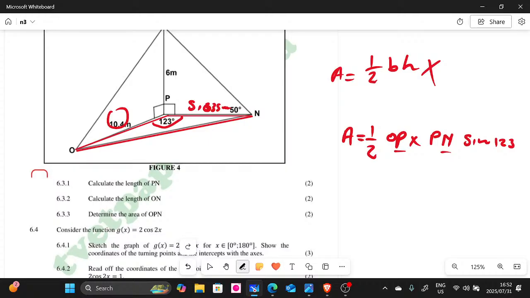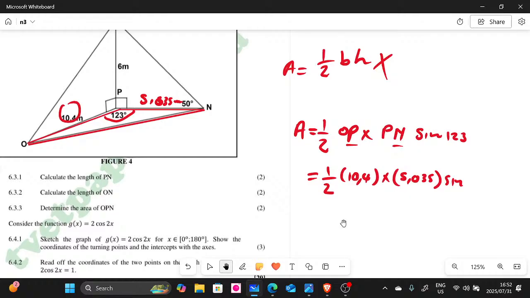So let's continue. We have half. What is OP? OP is 10,4. Multiplied by PN, which is 5,035, and then sine 123. You have to put this on your calculator.